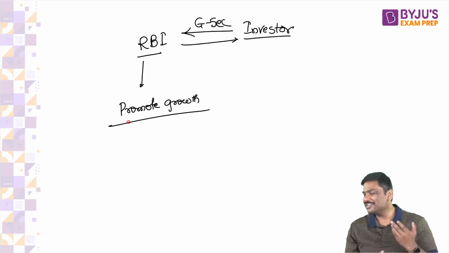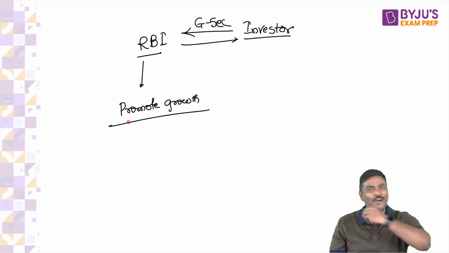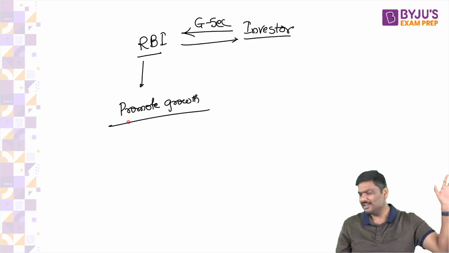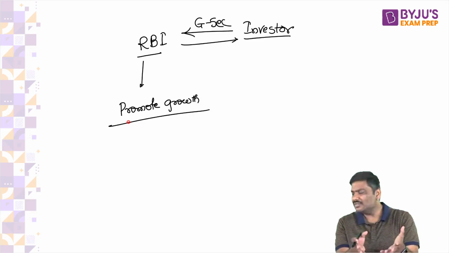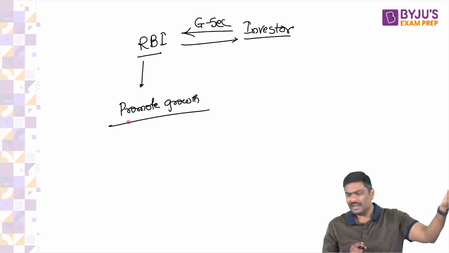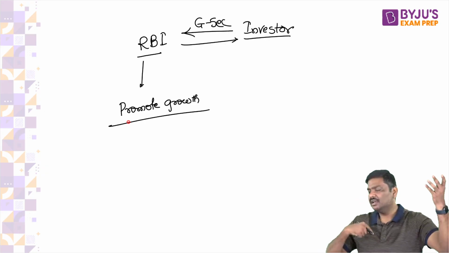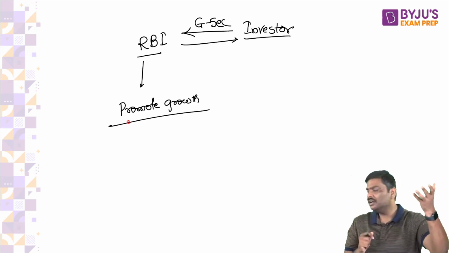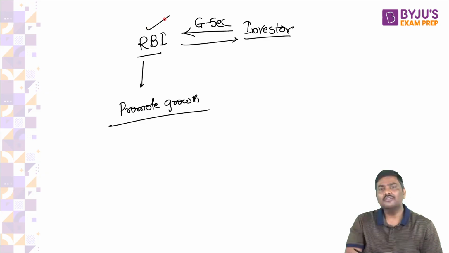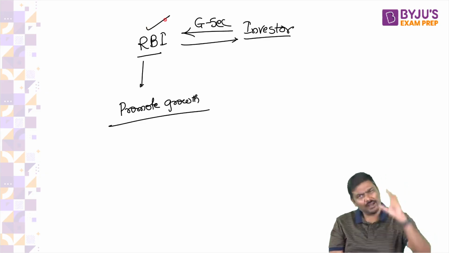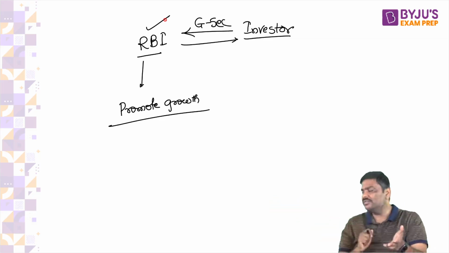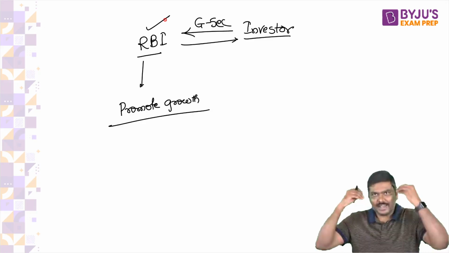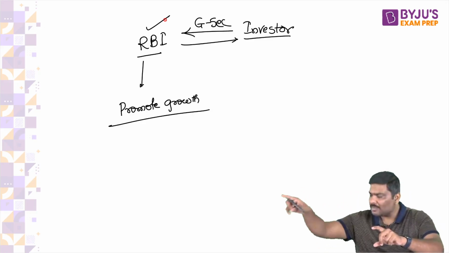Arey Baba, some of you are saying decrease money supply. How? You people are not at all revising, and I'm very unhappy with some of the students. Did we not discuss all of this earlier in inflation? Let me know. If I have not discussed, then it is my mistake. If you have not revised, then it is your mistake. Otherwise, I cannot tell you how RBI will play an important role in controlling inflation.